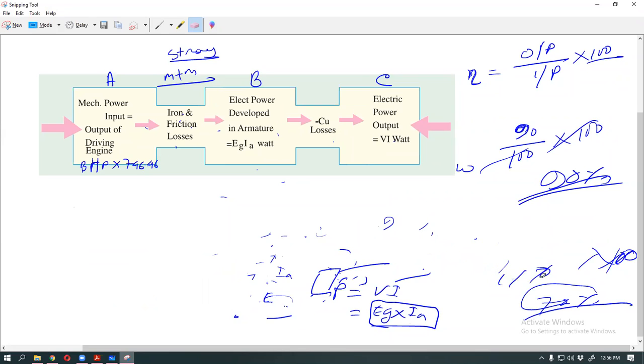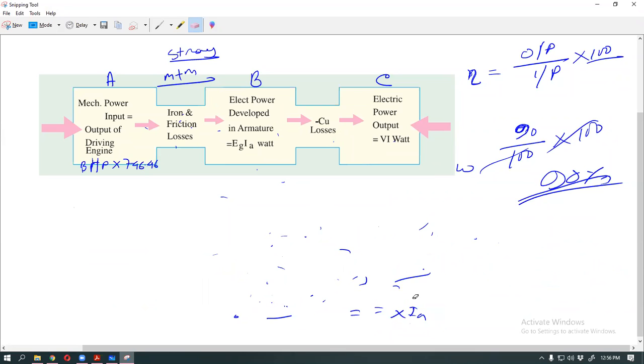Okay, all clear? How many types of generator efficiency? 3 types, sir. The first efficiency is mechanical efficiency, then electrical efficiency, and overall efficiency.